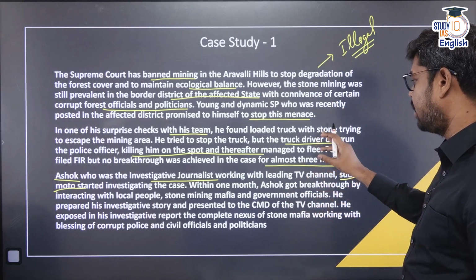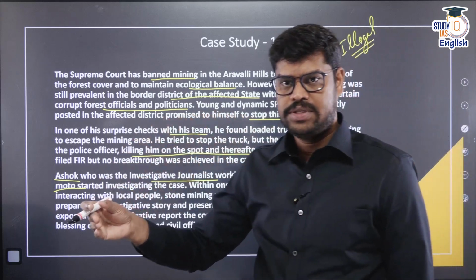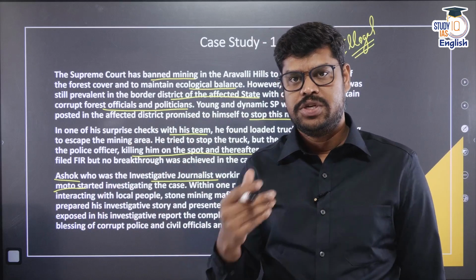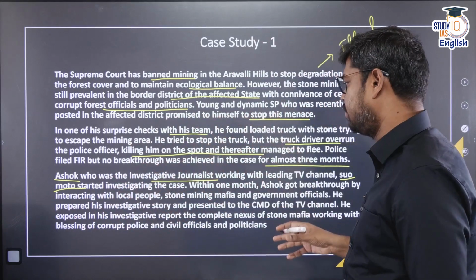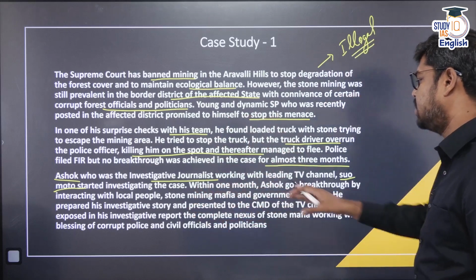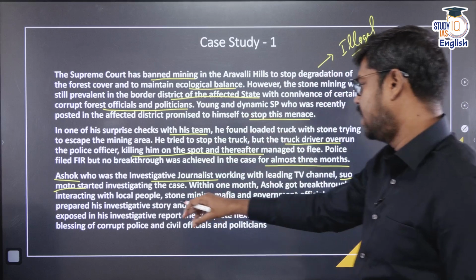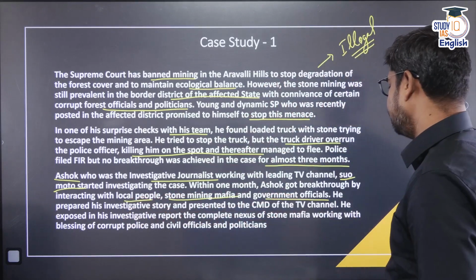So here you can have some understanding that the police was not able to do it for 3 months, but Ashok himself, without any institutional support, has found something. So that means something is fishy with the police department as well. So he started investigating the case. Within 1 month, Ashok got a breakthrough by interacting with the local people, the stone mining mafia and the government officials.